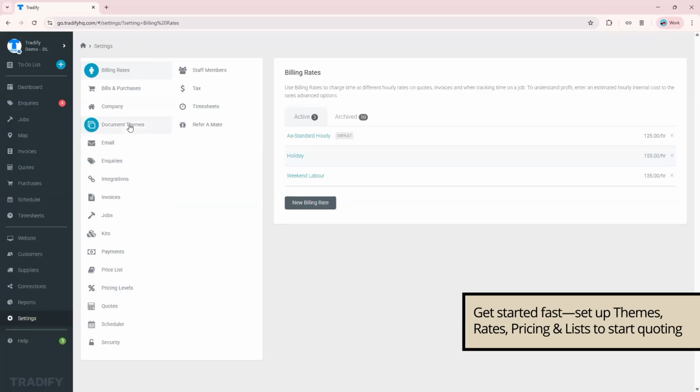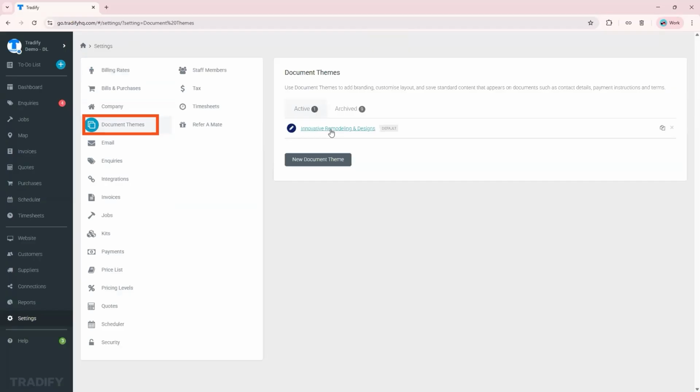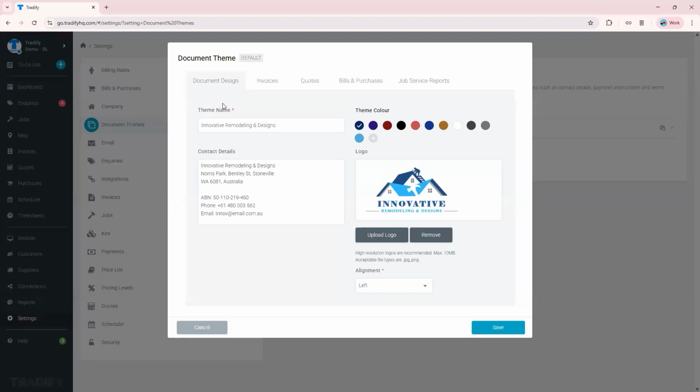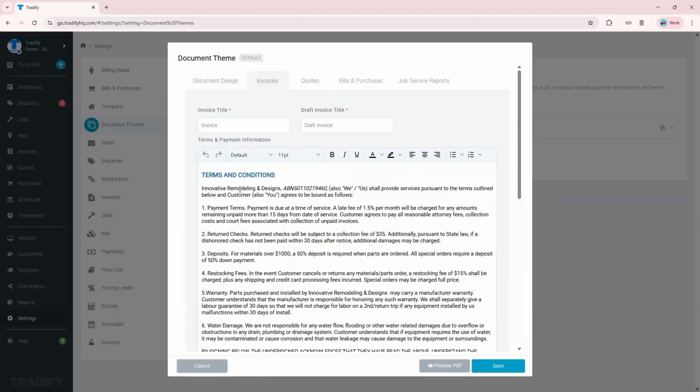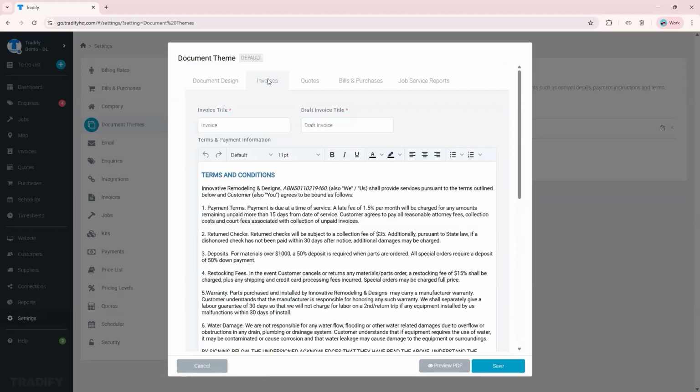Let's run down a few things here. Document themes is how your quotes and invoices will look when you send them out to your customers. You can upload your company logo, input your contact information, ABN, license number, and whatnot. On the different tabs here for invoices, this is where you save your terms and conditions, your payment details, bank details, and all that. You can switch on and off information that you don't want to show or you want to show on the invoice. So that's the invoice part.